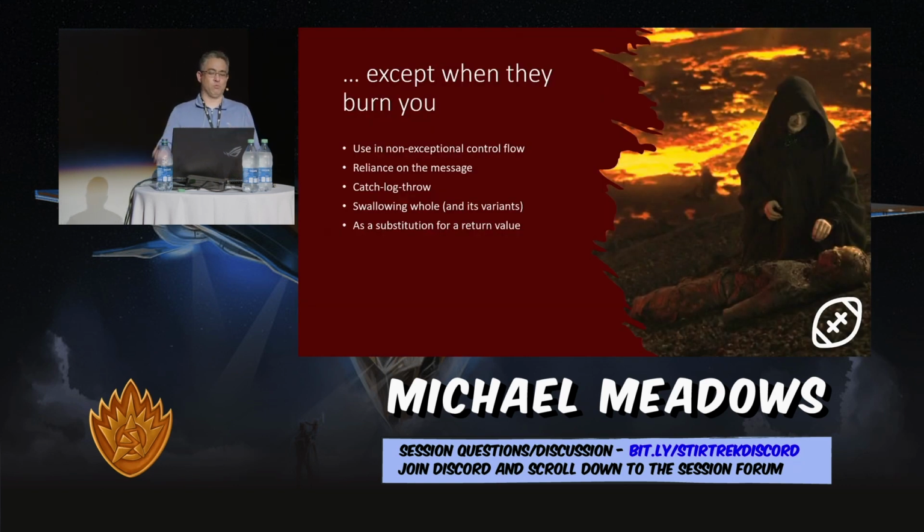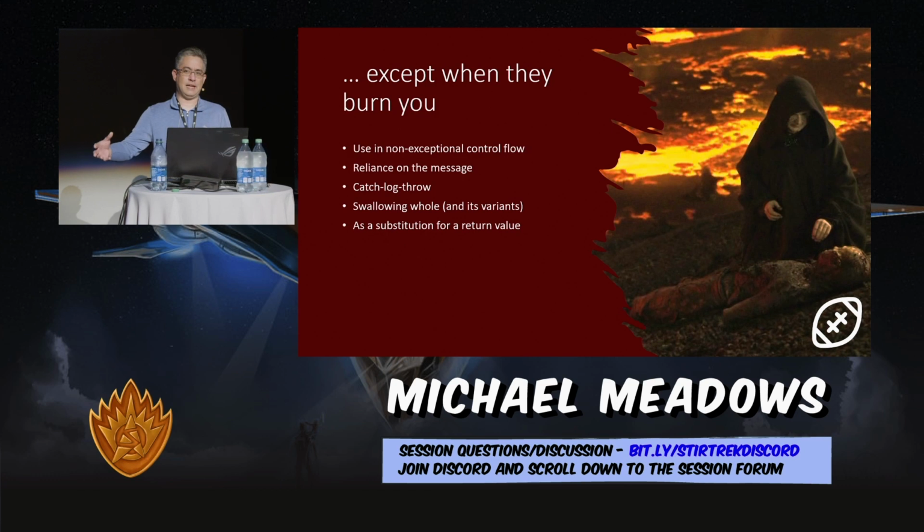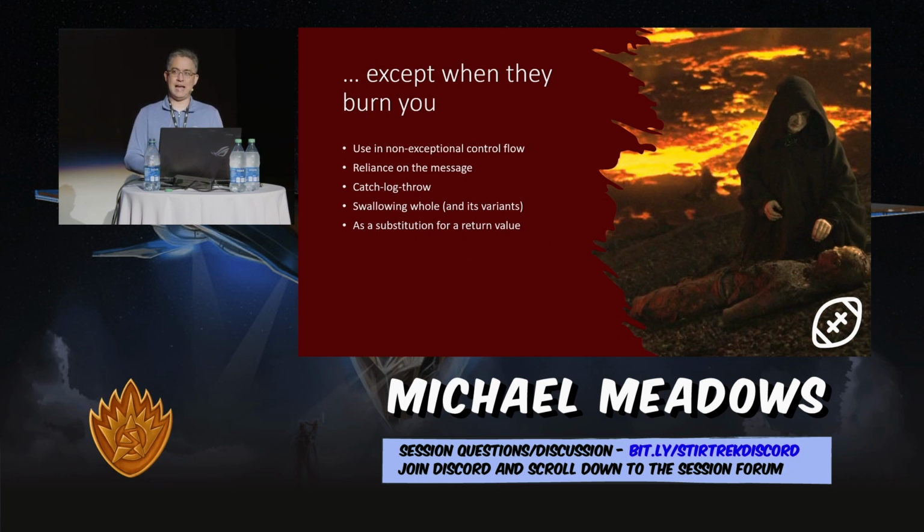So how we do it wrong is that we often use exceptions in non-exceptional flows. And what I mean by that is if we can figure out another way to solve this problem with existing control structures, we probably should. If an exception is coming from an external service and we can figure out how to solve it within our regular control structures, we should. The reason for that is that it just makes it easier to understand what's happening in your code, right? Again, exceptions don't follow the rules, and they do that for a reason.